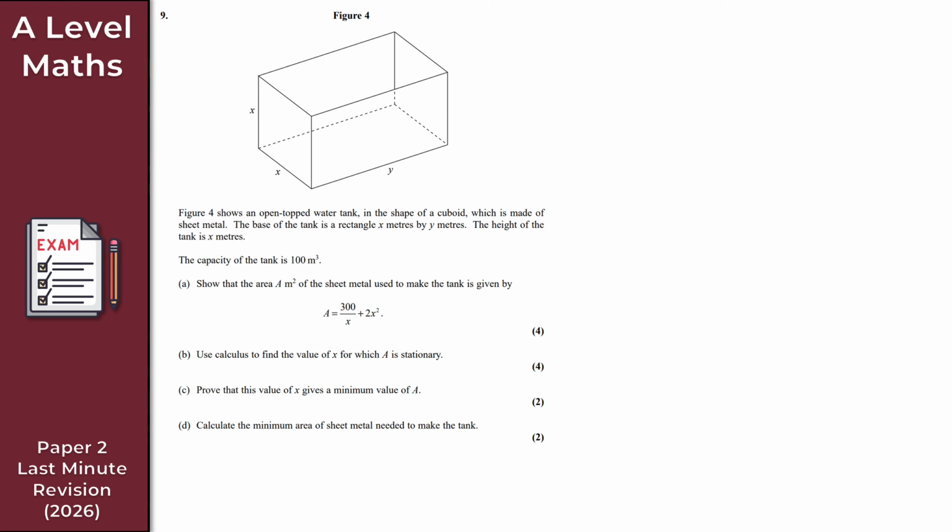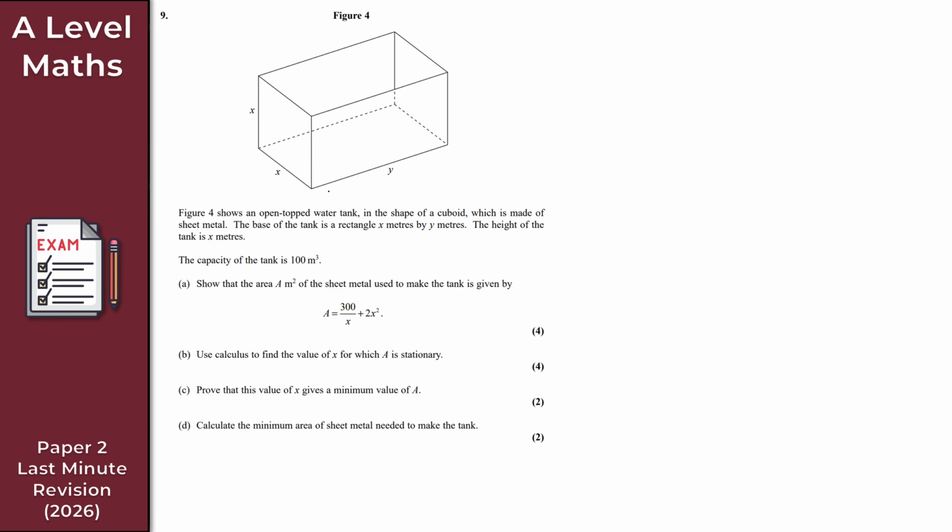All right, so question 9 here is one of those absolutely classic differentiation optimization problems, right? As we can see on the screen, we've got figure 4. Figure 4 shows an open top water tank in the shape of a cuboid, and this is made of sheet metal. Now the base of the tank is a rectangle, x meters by y meters, and the height of the tank is x meters as well.